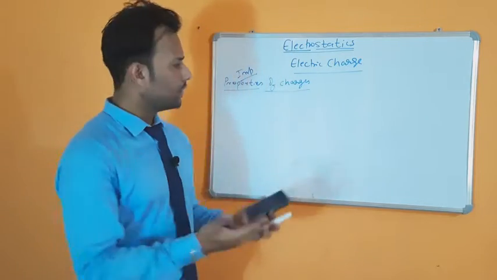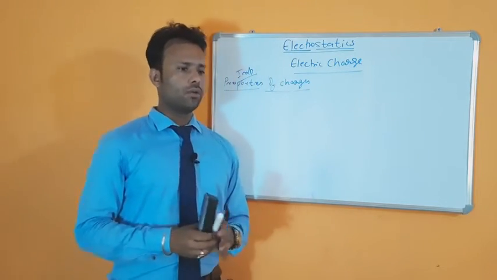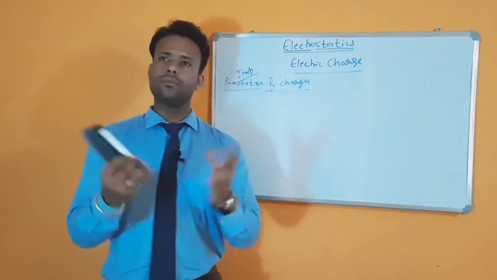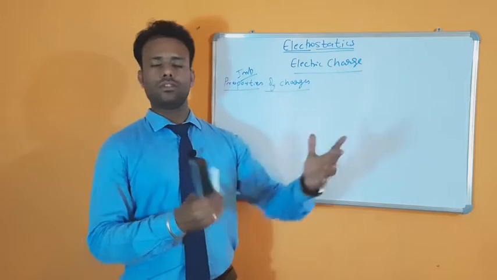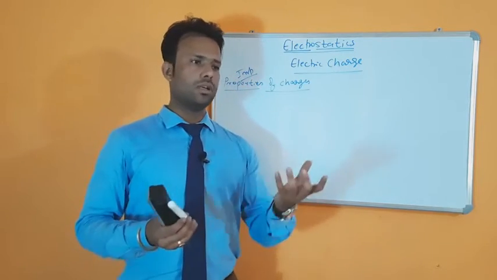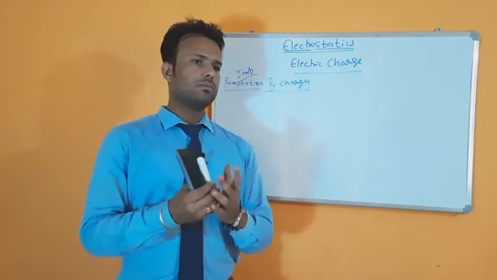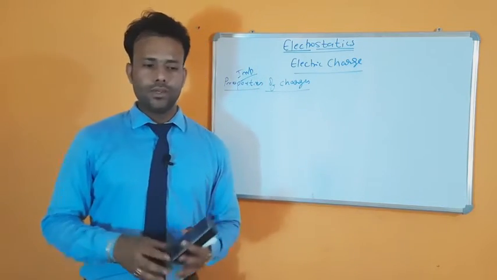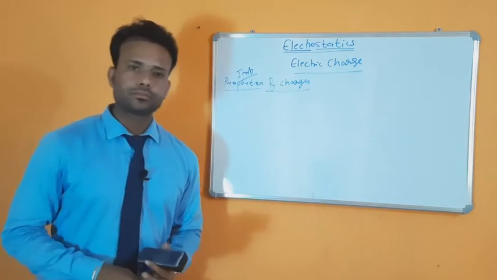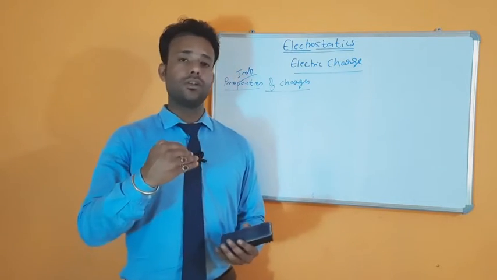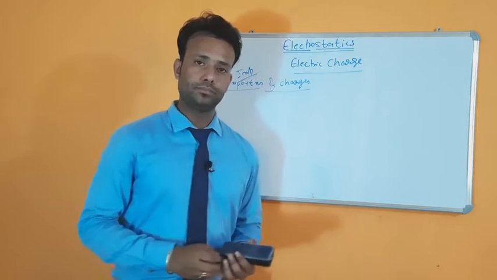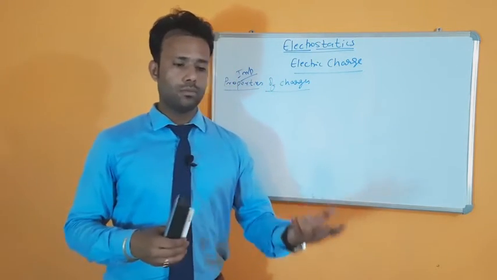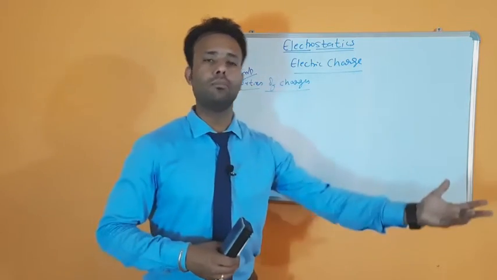Simply, as an example, suppose we have a body A and a body B. Suppose body A has some negative charge and body B is neutral. Let's say body A has 2 units of negative charge and body B is neutral. Now when we connect body A to body B, some of the charge will transfer from body A to body B. After connecting them, body A becomes -1 unit and body B also becomes -1 unit.